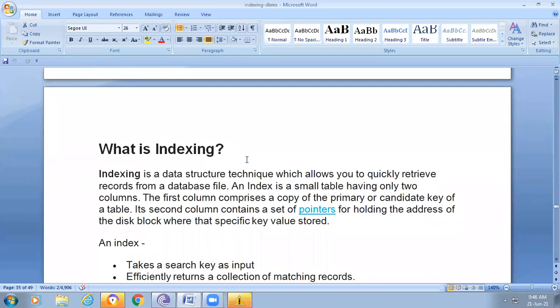Another thing is the B plus tree. What is a B plus tree? A B plus tree is nothing but an ordered balanced search tree. So we can easily find the required data item from the B plus tree, and we can easily insert and easily delete. That is one of the best ways of accessing data.